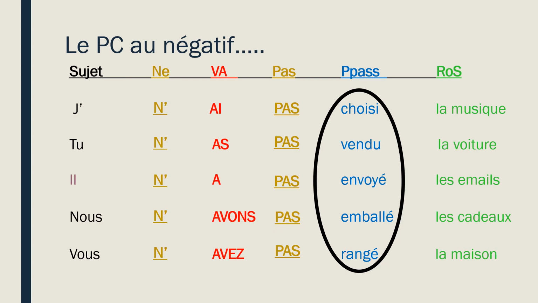So please make special note of this. I would encourage you to write down some of these sentences in your notes. Circle it, point it out, put an arrow, put a star, something that helps you recognize the fact that the PPAS, choisi, vendu, envoyé, emballé, rangé, will never go inside ne pas in the passé composé when it's negative. Je n'ai pas choisi la musique. If you can memorize one or more of these sentences and just have them ready in your head, it'll help you remember the form.